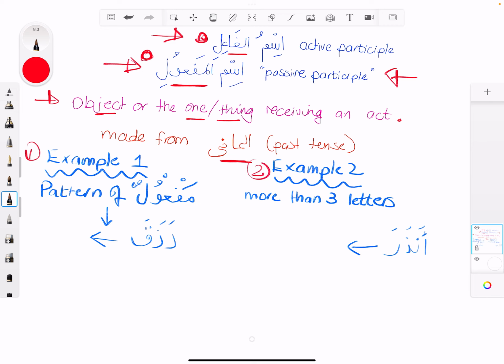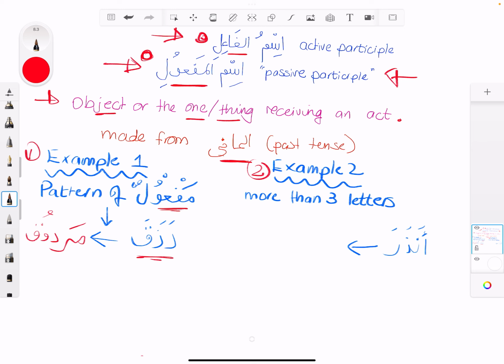If the root word is triliteral, so it has only 3 root letters like razaqa here, all you're going to do is put it on the pattern of maf'ul. So it's going to become marzuq. Can you see marzuqun? Straightforward, very easy.